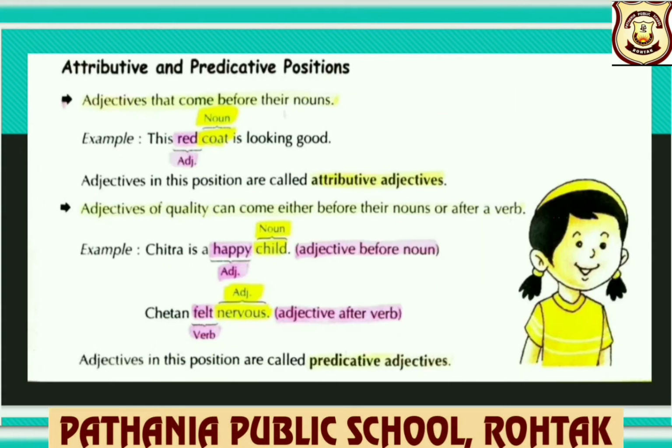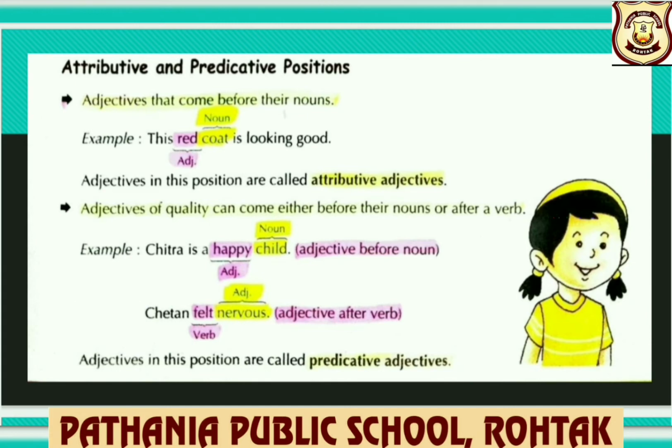Let us discuss positions of attributive and predicative adjectives in a sentence. Adjectives that come before their nouns are called attributive adjectives. For example, this red coat is looking good. You can see here, children, red is the adjective, coat is the noun. So, here the adjective is placed before the noun. So, this means it is in its attributive position.